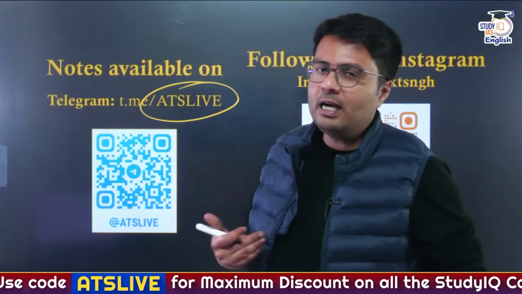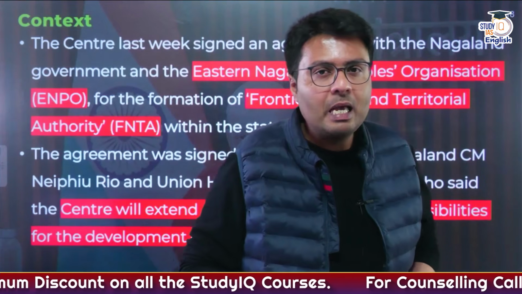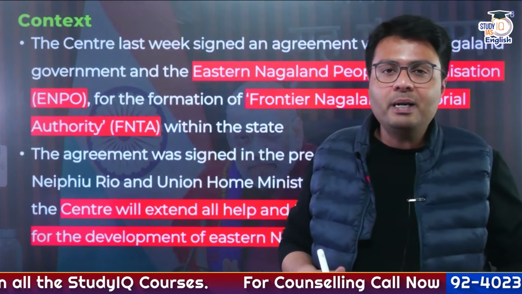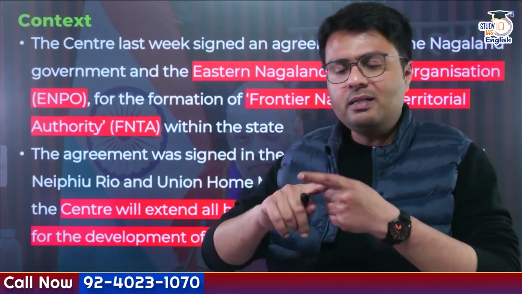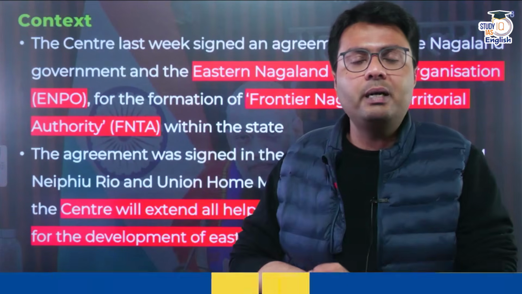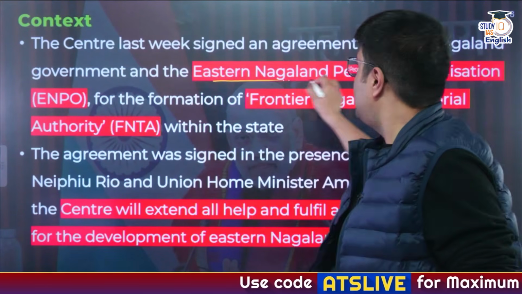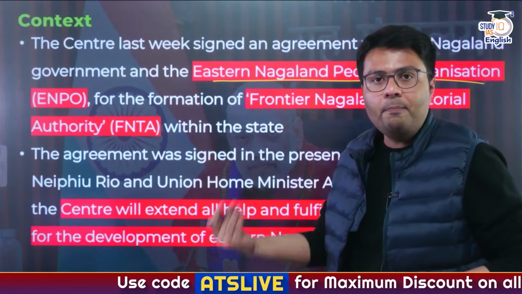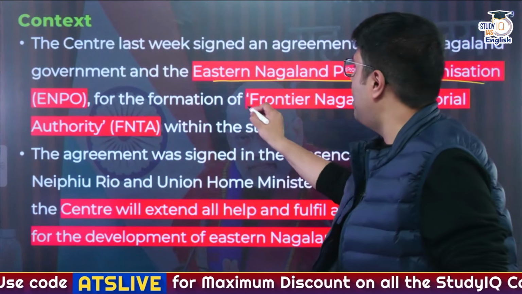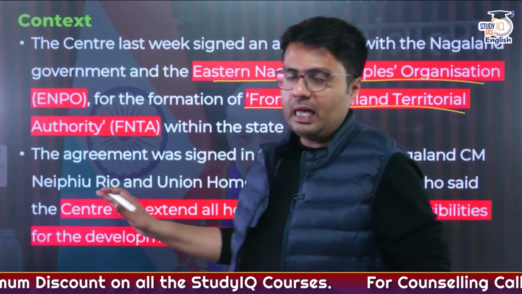So let us understand why we picked up this Article 371A for our today's discussion. Last week, the central government signed a tripartite agreement. Tripartite agreement means any agreement which involves three parties. So, in this agreement, the central government was one of the parties. The second party was the Nagaland government, that is the state government of Nagaland. And the third party was the Eastern Nagaland People's Organization, ENPO. And they have agreed to form a Frontier Nagaland Territorial Authority within the state of Nagaland.